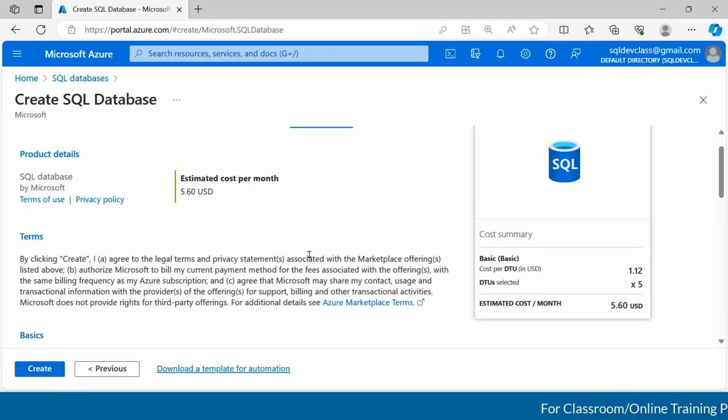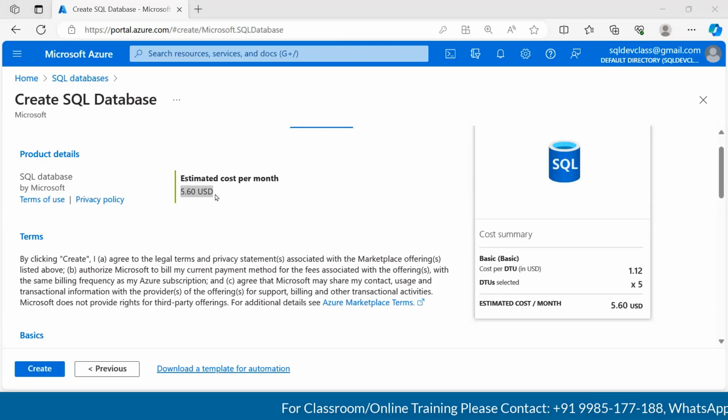See, guys, one takeaway. One thing you have to understand here is this SQL Server database is going to cost me 5.6 USD per month, right? So how much is that per day, guys? Right, 5.6, maybe we'll divide by 30.